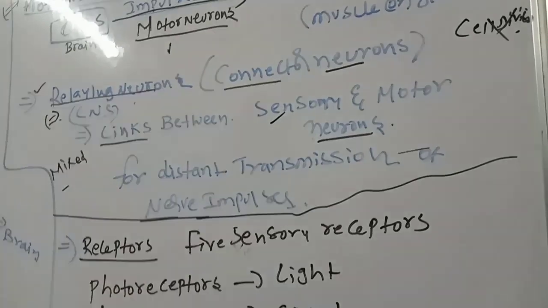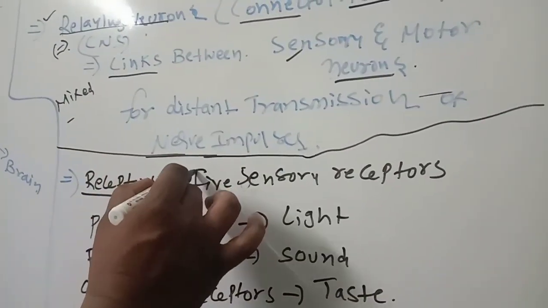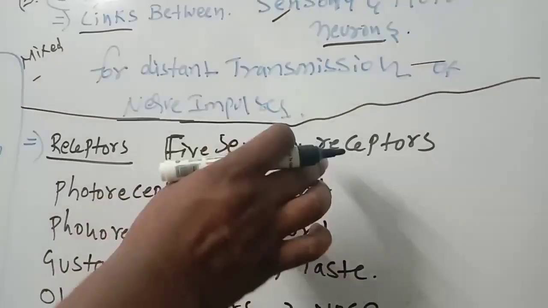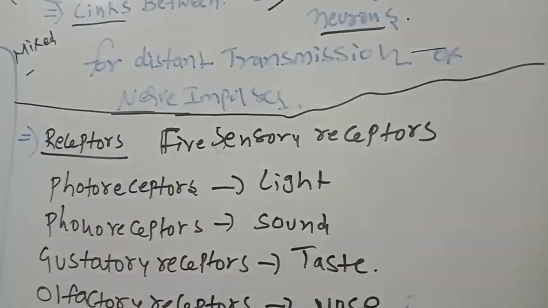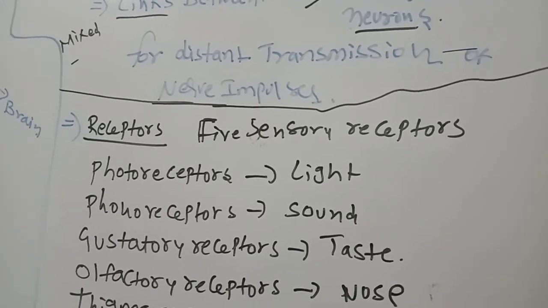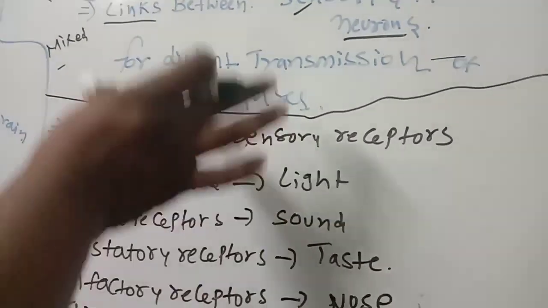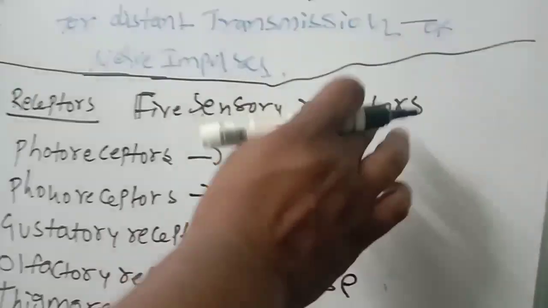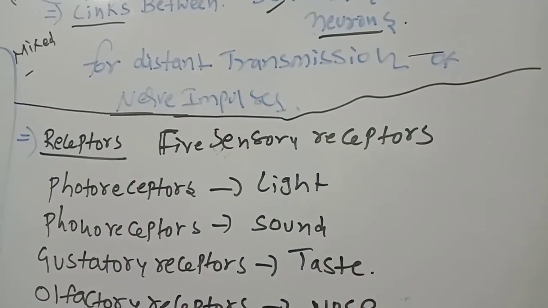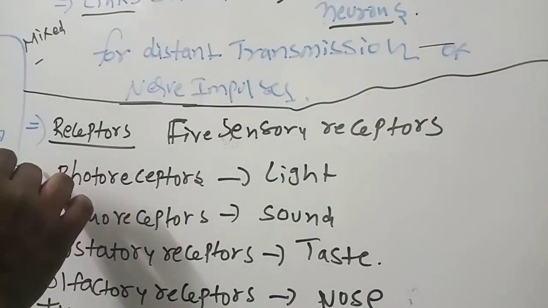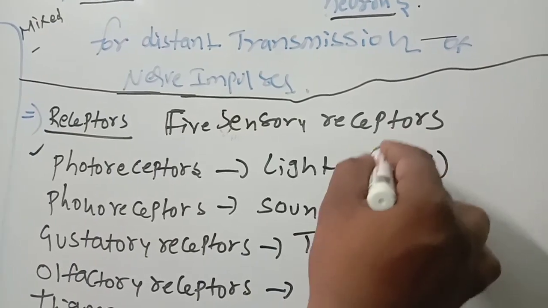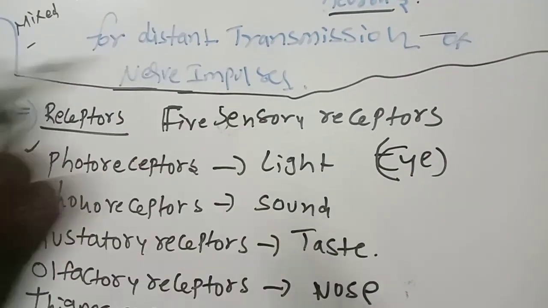Next, come to receptors. We are feeling sense, smell, touch, sound, everything. How are you receiving that information? In the sense organs, sensory receptors are present, and because of those sensory receptors only you are gaining the information. What are the sensory receptors? Number one, for example, in your eye, photoreceptors are present.